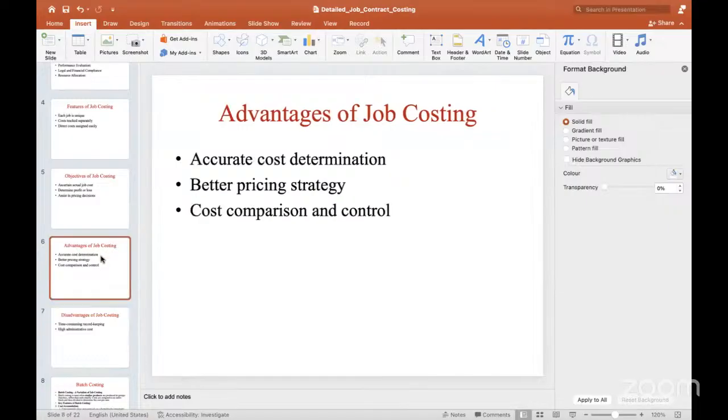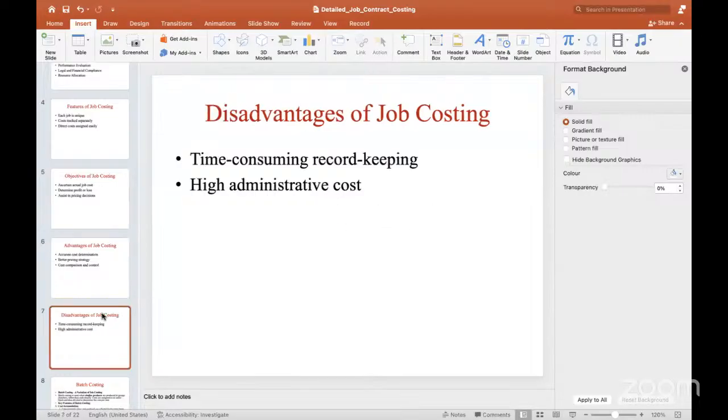Advantages of job costing. The first one is accurate cost determination. It means we allocate the particular cost to each job individually. And better pricing strategy. There are different pricing methods, so among all the pricing methods, we can decide which pricing strategy is suitable for deciding that particular price. And cost comparison and control. Among the various jobs we compare and we are also able to control.